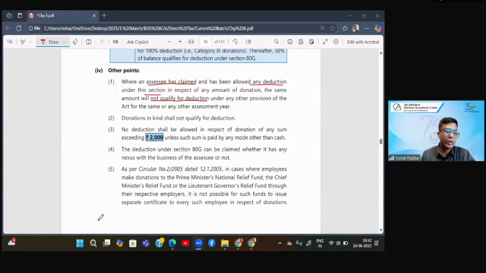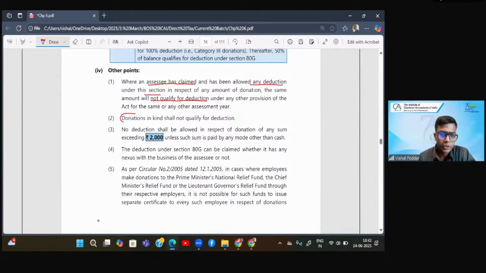Now, a very important point which is relevant for your exams is this. If in the question they have given that you have donated gold worth X amount, even though it is donated to any of these organizations, no deduction. So the point is that only donation in monetary form is eligible.